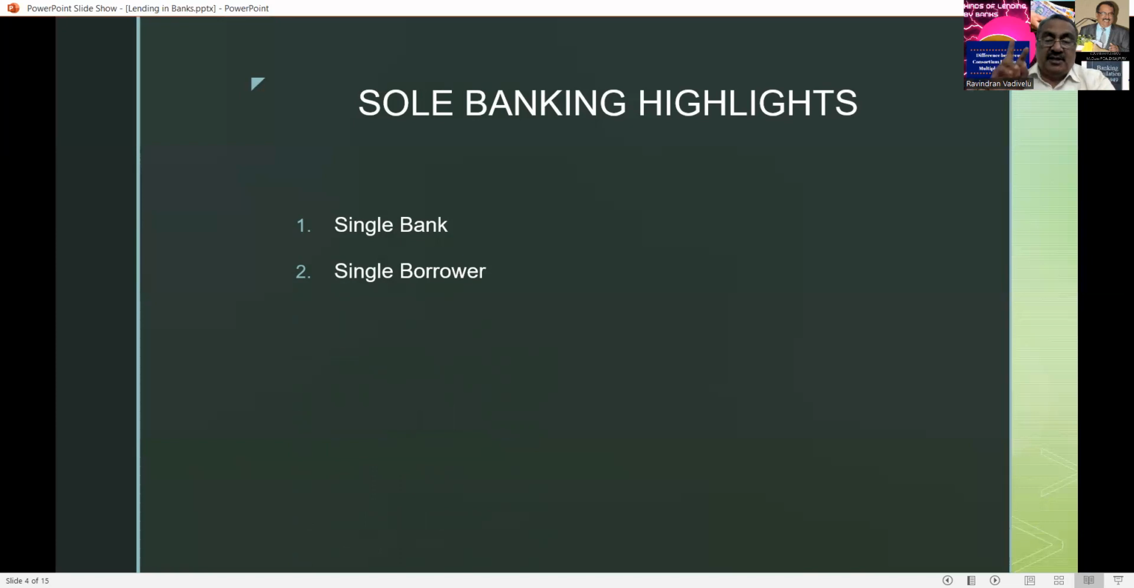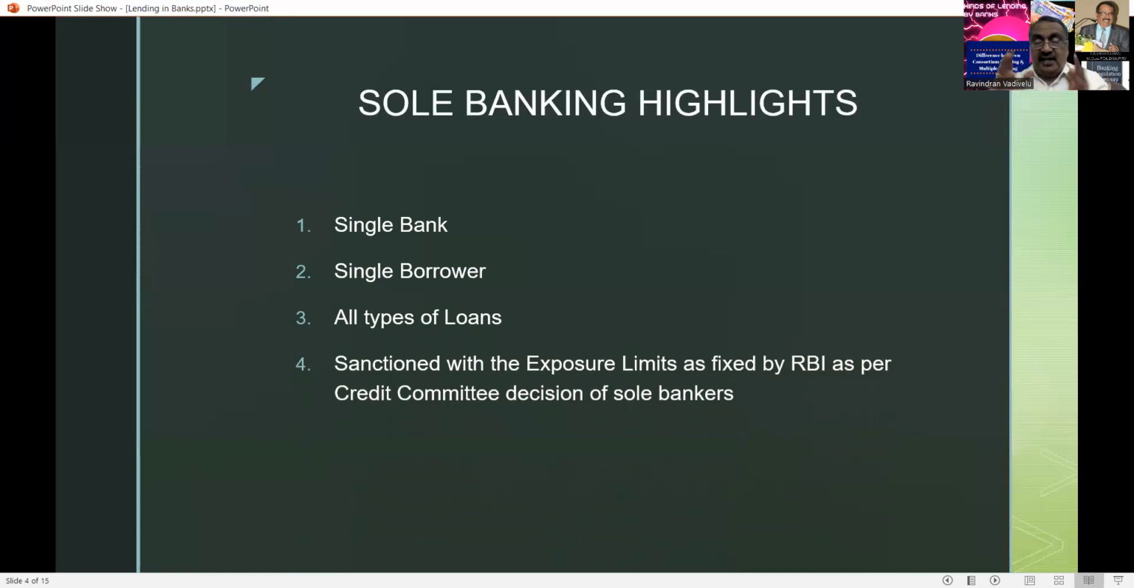Single borrower means only one borrower getting the loan from only one bank, and he is entitled to get all types of loans. The bankers are entitled to sanction all types of loans, with the exposure limits fixed by the Reserve Bank of India. Beyond that, no banker is permitted to give the loan. The loan sanction limit is decided by the credit committee decision of the sole banker. So this is very, very important.